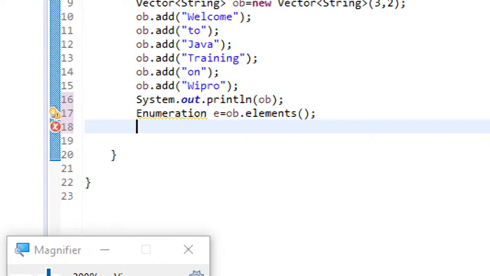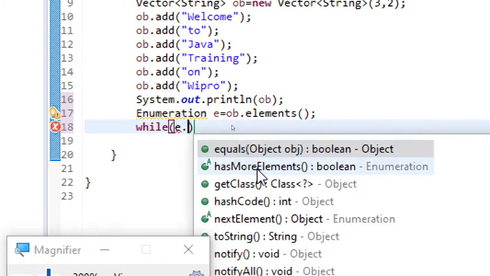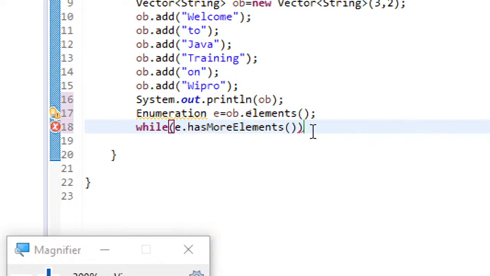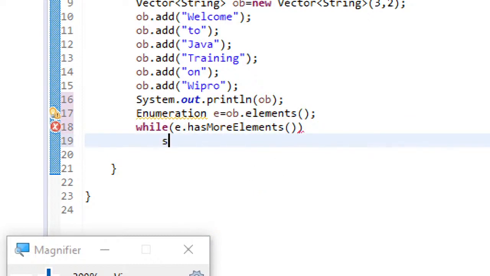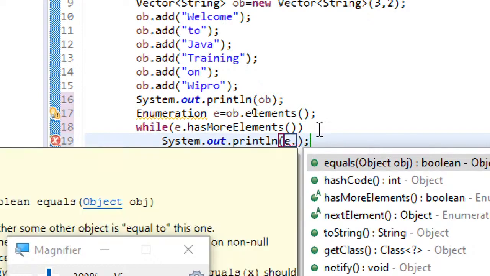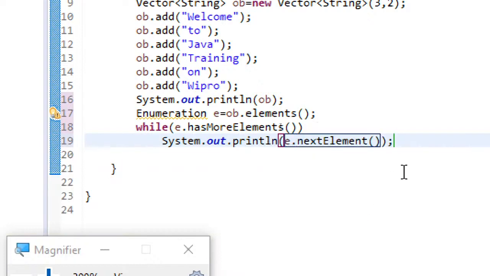And how will you be using this enumeration? While e dot, here you can see hasMoreElements. Just like for iterator we have hasNext, similarly here we have hasMoreElements, which will return true if it has more elements. Here you can see nextElement. So the only difference between iterator and enumeration is that iterator has more methods compared to enumeration. Enumeration is having only these two methods.